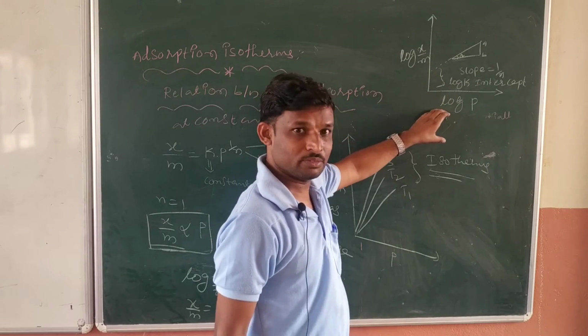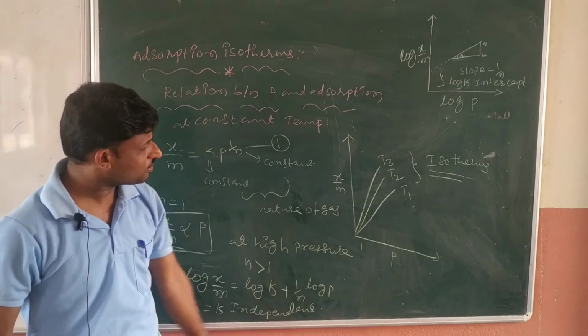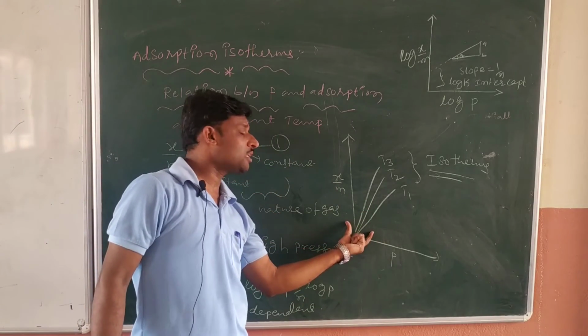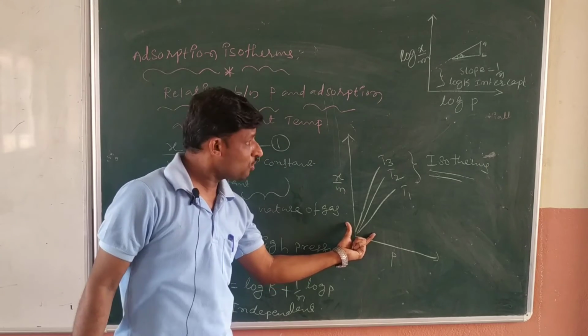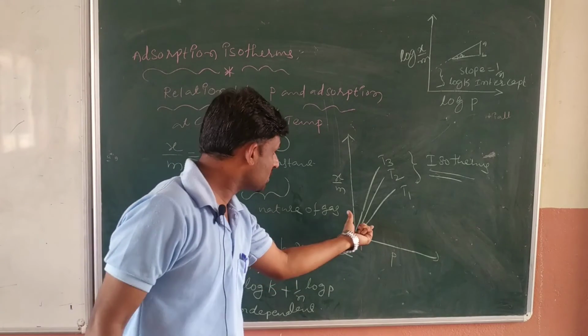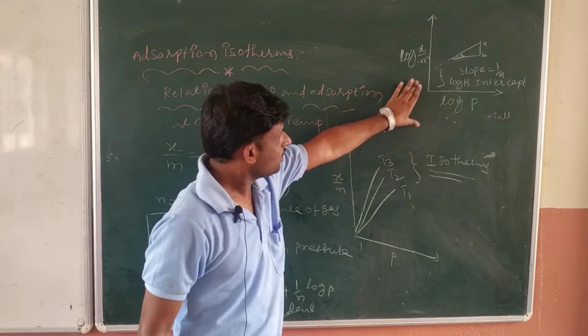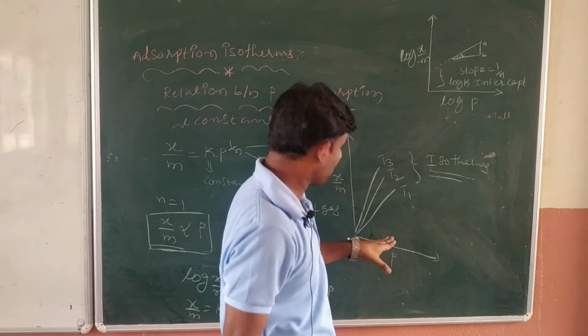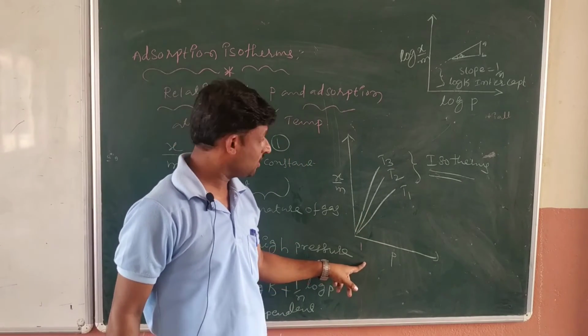The question is asked like that only. These normal isotherms are generally asked at CBSE level. I am covering all the points of CBSE as well as JEE level. Sometimes they ask this type of question in JEE also, but in a different manner.